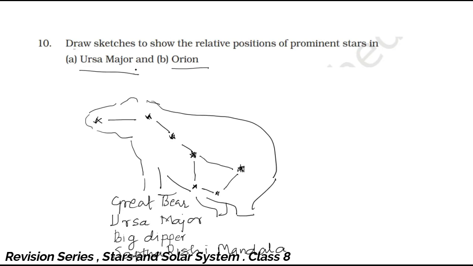Now next one is Orion. Orion constellation or Hunter constellation has three belt stars. This is the belt in the center, which is the belt of that hunter. The meaning of Orion is hunter. So sometimes they take one more star here. So if you can join,